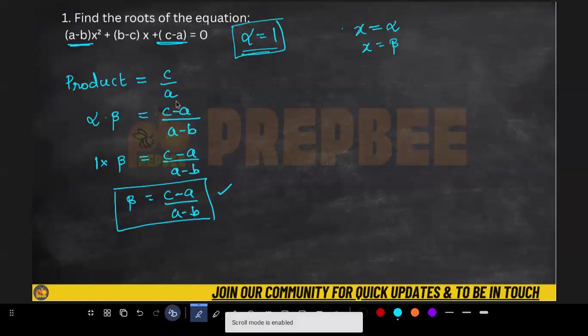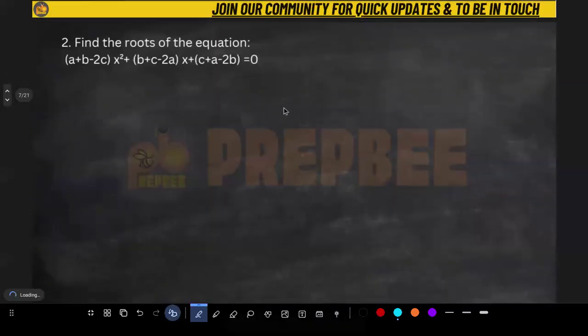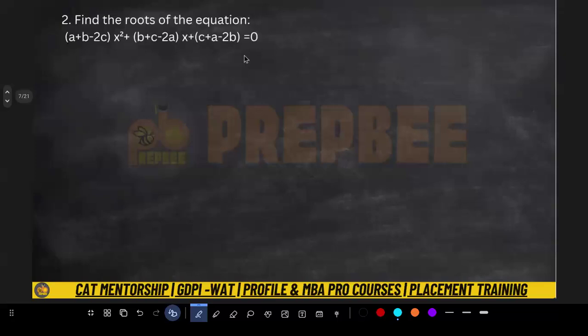If you have understood this question, solve this one. This one was a similar question. You can try this at your own pace, and you can see here also a minus b minus 2c, b plus c minus 2a, c plus a minus 2b. When you put x is equal to 1 here also, you will get the sum equal to 0. So one of the roots is 1. You have to find the second root. You can do it using the same method, the same approach.